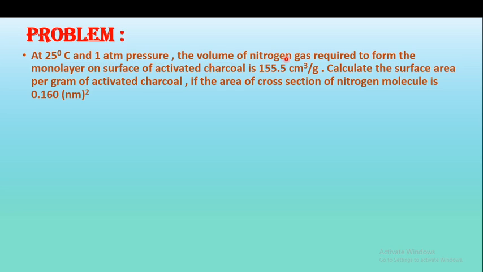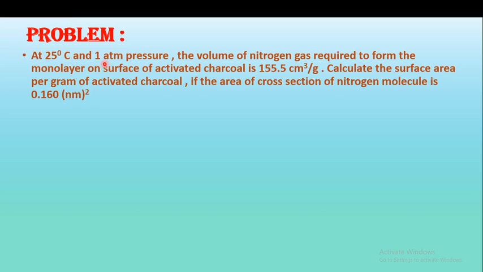So the volume of nitrogen gas required to form a monolayer on the surface of activated charcoal is 155.5 cm³ per gram. Calculate the surface area per gram of activated charcoal if the area of cross section of a nitrogen molecule is 0.160 nm². So in this problem, what is given?